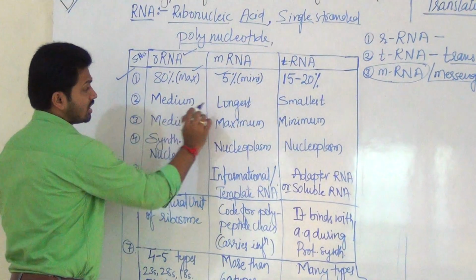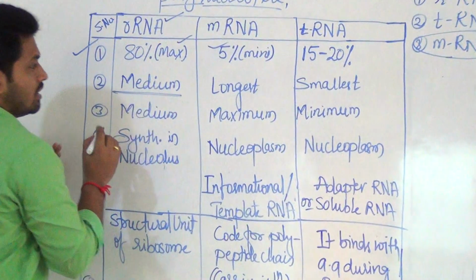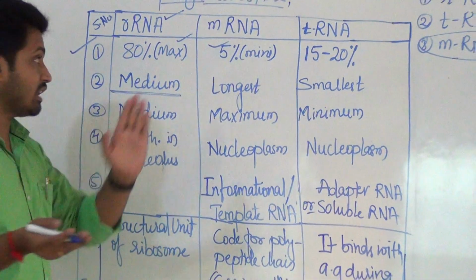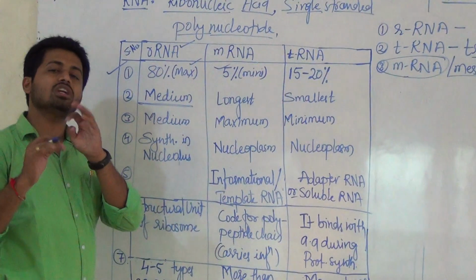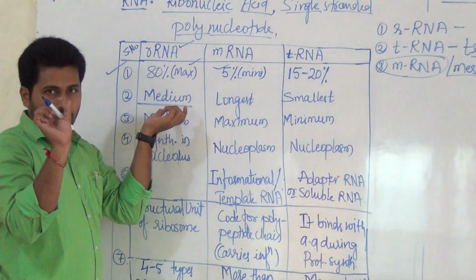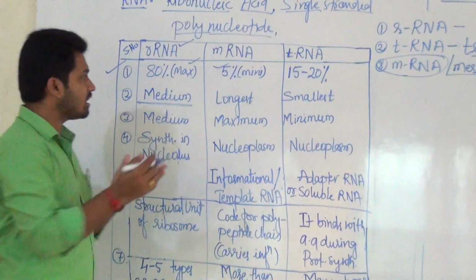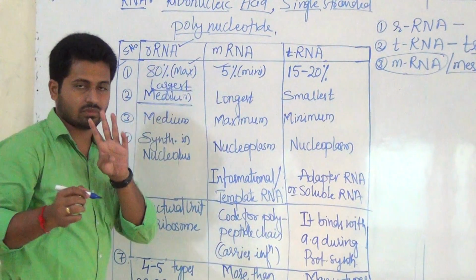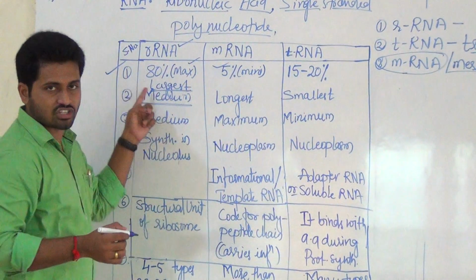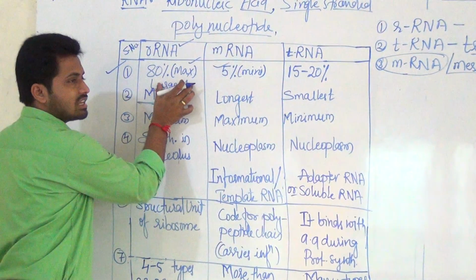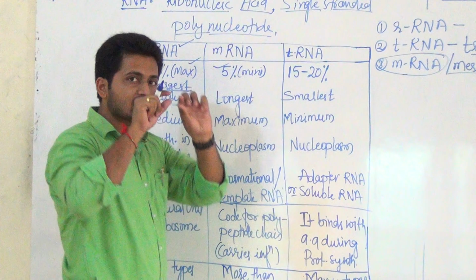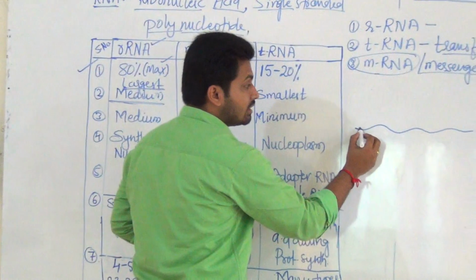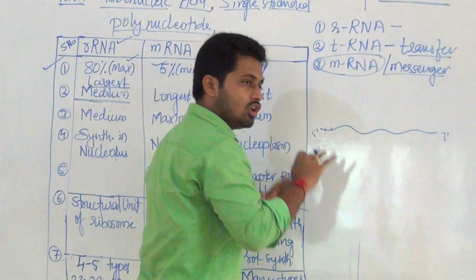After that, coming to size. When you consider proportion, rRNA will be the largest one. You can write here again: largest RNA out of the three RNAs. But the proportion is largest, the size is medium when you consider a particular given ribosome. Coming to mRNA, it is the longest one. Longest means like this. mRNA synthesized from DNA is the longest, having 5 to 3 prime, the longest one.